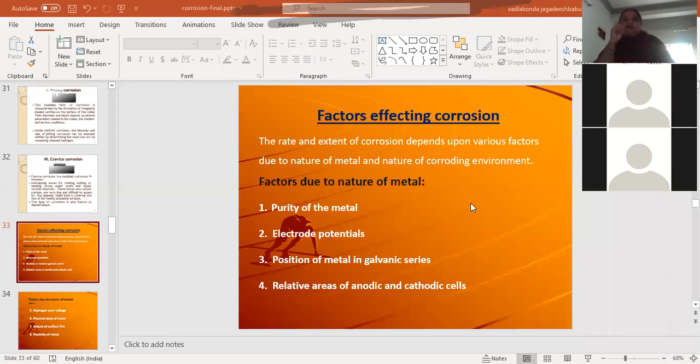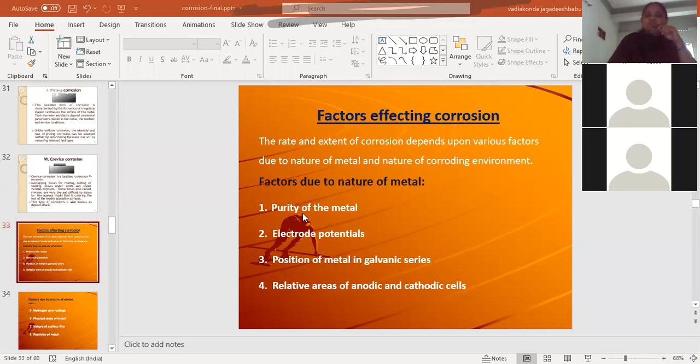Here we have mainly two factors. One is the metal which is undergoing corrosion, and the other is the corrosive environment which is attacking the metal. So obviously the factors affecting the rate of corrosion are the nature of the metal and the nature of the corroding environment. First we will discuss the factors due to the nature of the metal. Which characteristics of the metal influence the rate of corrosion, that we will discuss under this category.